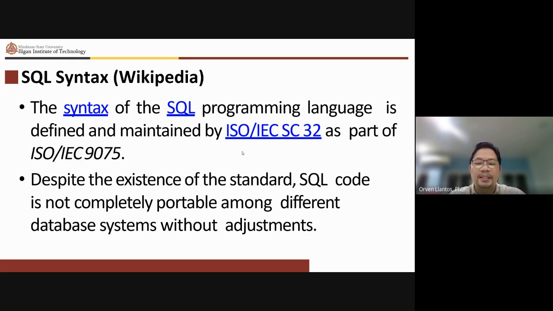Despite the existence of the standard, SQL code is not completely portable among different database systems without adjustments. That's what I mentioned a while ago. Even though at the core they follow the standard, some database systems added features that make the life of the programmer much easier. That's why if you are used to that, it will be very difficult for you to go to another SQL database system. But at the very core, it's still SQL, and it follows the ISO standard.